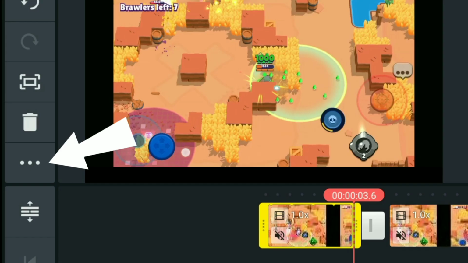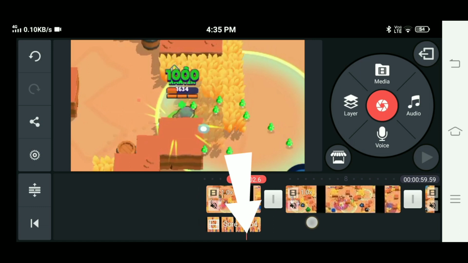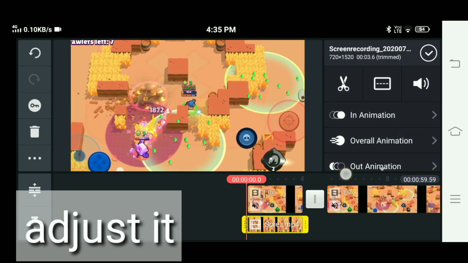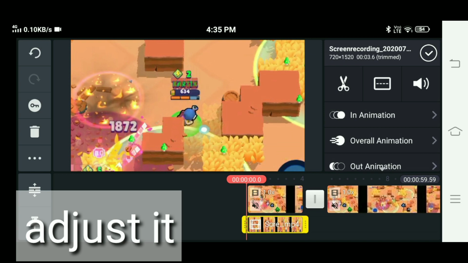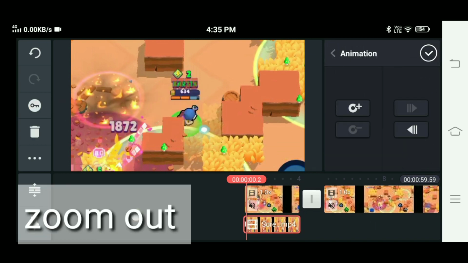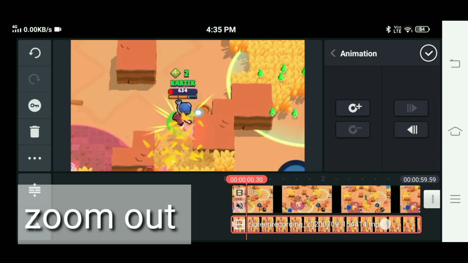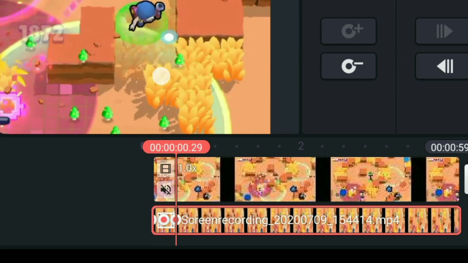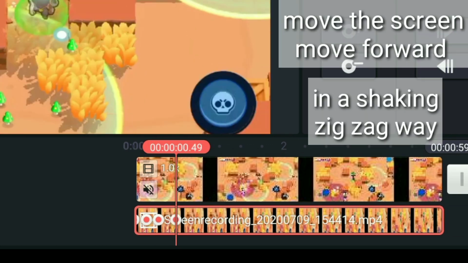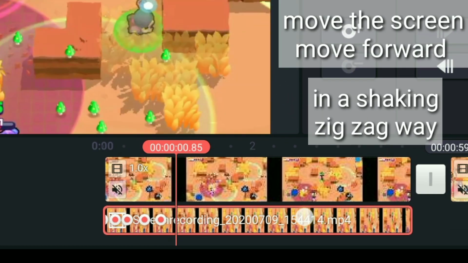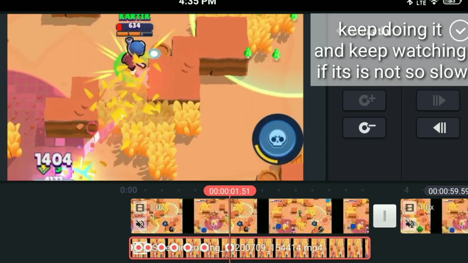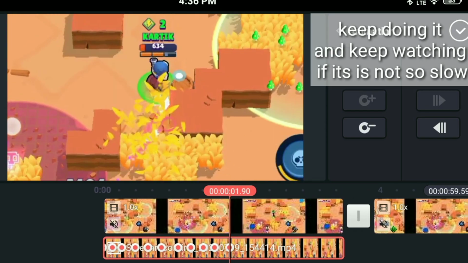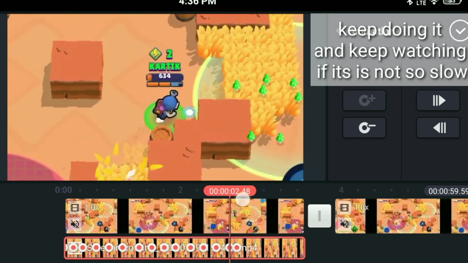Number 1, the shake effect. Just follow the arrows. So first we need to click on the video, then click on the 3 dots, then duplicate it as layer, then adjust it, zoom it on the main brawler or the player, then click on the key button and then zoom out so it's easier. Now just follow me and try to understand. Move the screen and then move forward. You need to do it in a zigzag way, in a zigzag pattern, and just keep doing that until you think you have got the shake effect.